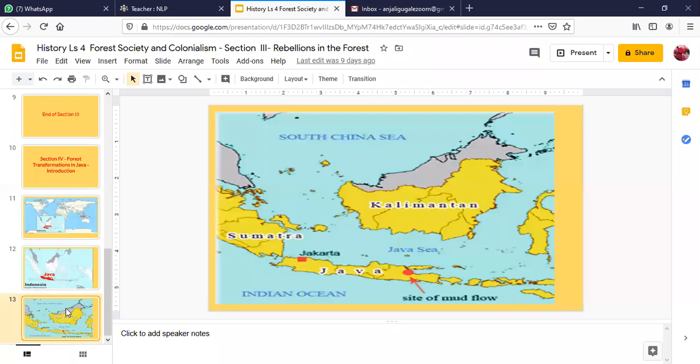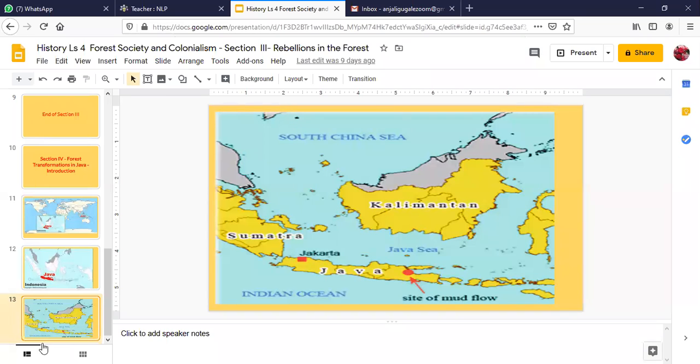In the year 1600, the population of Java was estimated to be 3.4 million. There were many villages in the fertile plains, but there were also many communities living in the mountains and practicing shifting cultivation. So very similar situations were there, just like in the case of India.